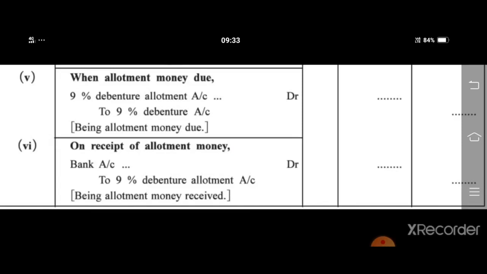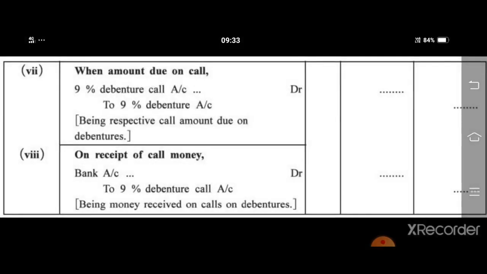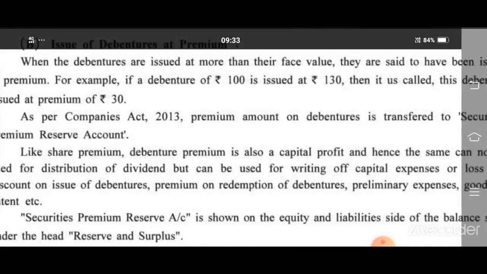On receipt of allotment money, similar entry: bank account debited to debenture allotment account. When amount is due on call, 9% debenture call account debited to 9% debenture account. On receipt of call money, again bank account debited to debenture call account. Here students, there is no change of entry. It is similar to share transactions entries. So I hope it is not going to be difficult for you.